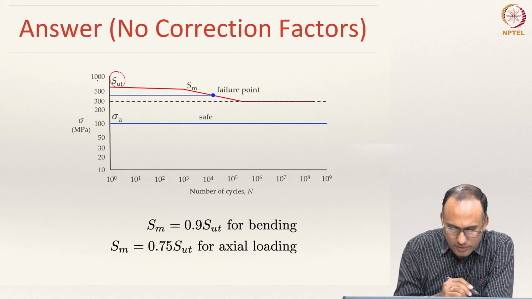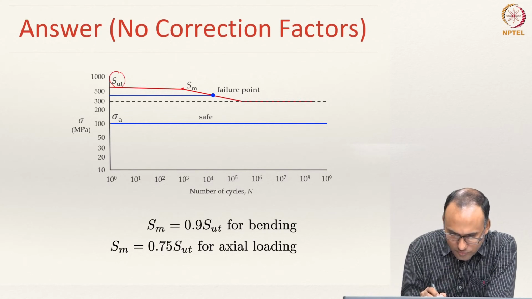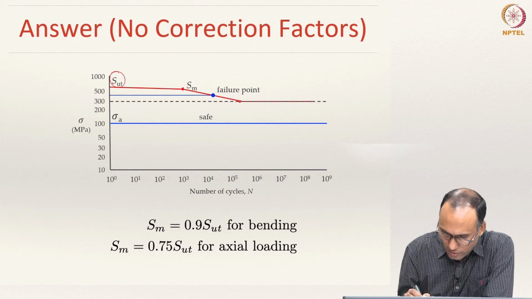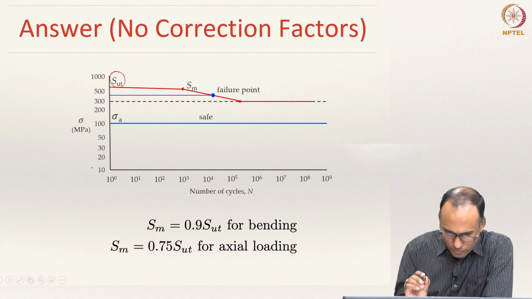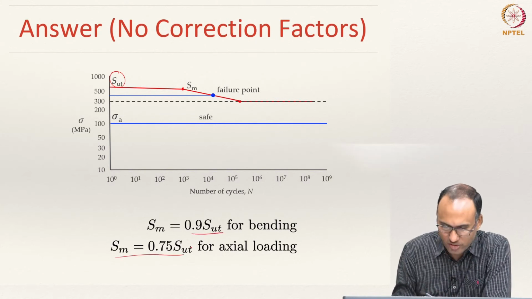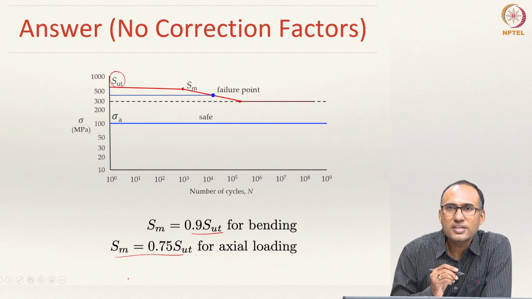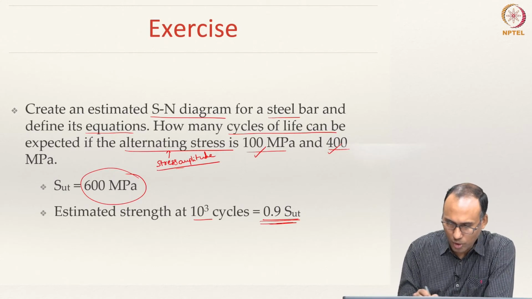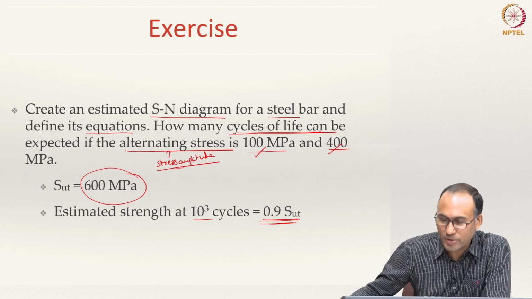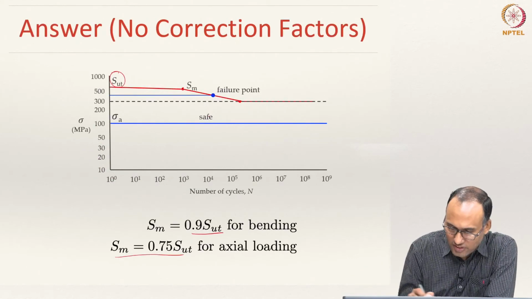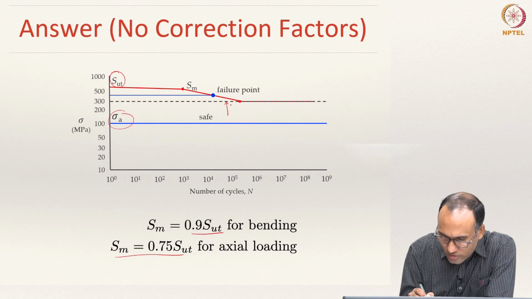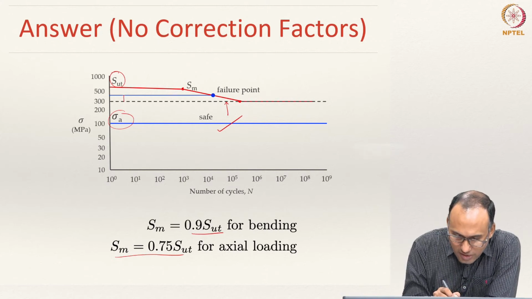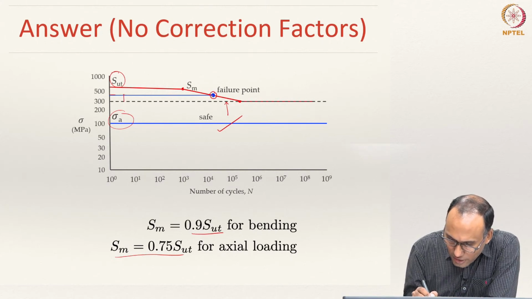Okay. So here is SUT, this is SM, that is 540, and this is 300, your SE dash, right? Now what we are saying is SM is equal to 0.9 SUT. Now what he asked you is how many cycles of life can be expected if the stress amplitude is 100 MPa. You see that if the stress amplitude is 100 MPa, it is below the endurance limit and hence this should be safe. But if the stress amplitude is 400 MPa, it is actually above the endurance limit. This is 400 MPa, that means this is the failure life.